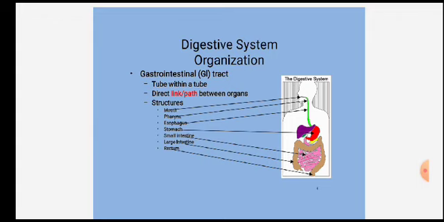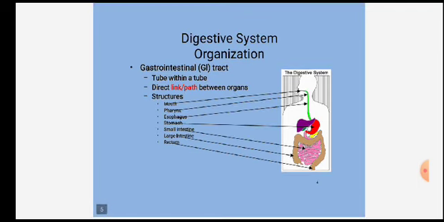When many organs interact with each other, they form a system. The digestive system is the system responsible for digestion, converting complex food into simple.